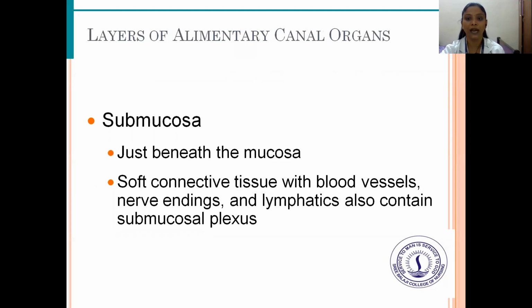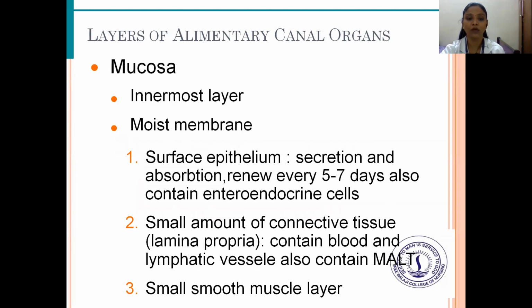Next are the layers of the alimentary canal organs. Submucosa, just beneath the mucosa, is soft connective tissue with blood vessels, nerve endings, and lymphatics, and also contains the submucosal plexus. Next is the mucosa, the innermost layer, the moist membrane. Another one is the surface epithelium, for secretion and absorption, renewed every 5 to 7 days, which also contains enteroendocrine cells. A small amount of connective tissue, that is lamina propria, contains blood and lymphatic cells, and also contains MALT.